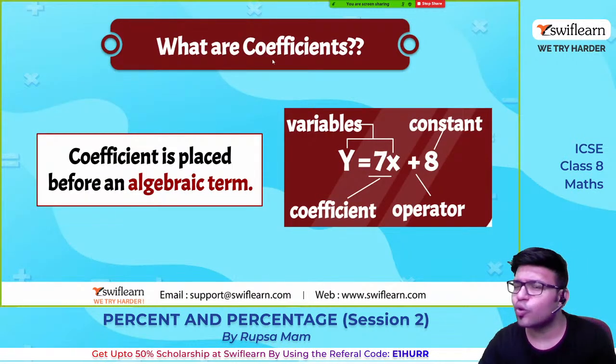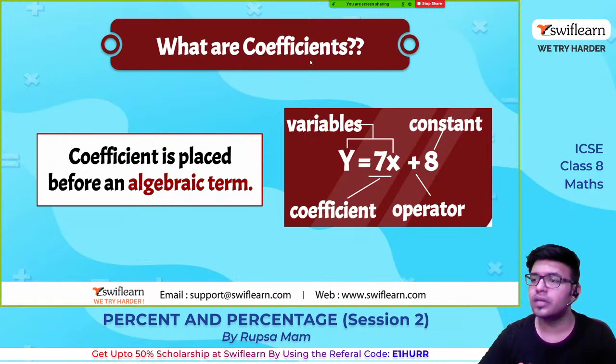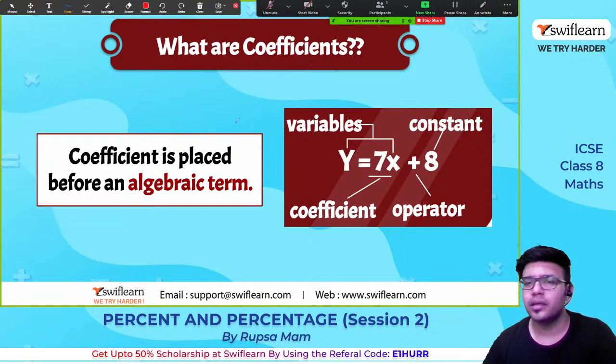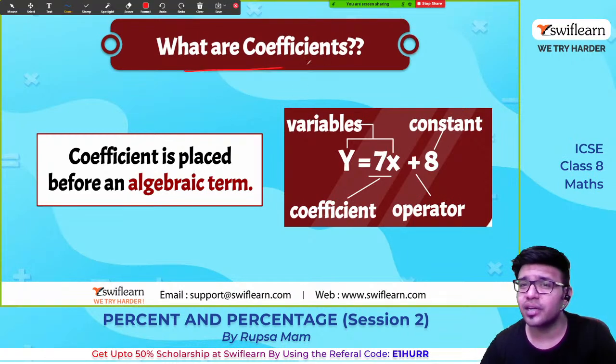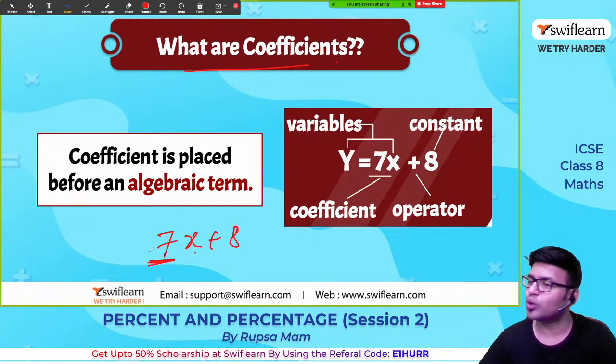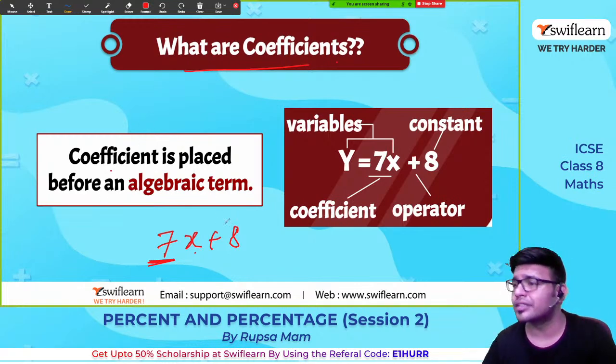So what are coefficients? Okay, this is an important terminology which we will be using in the upcoming LPs. Coefficients. Okay, so 7x plus 8, x के आगे जो नंबर लिखा है उसको बोलते हैं coefficient. Coefficient is placed before an algebraic term.